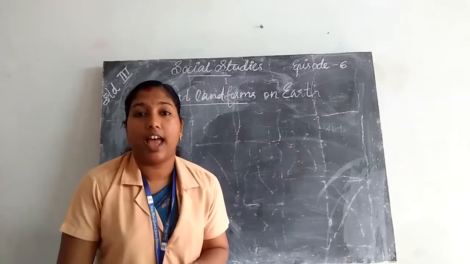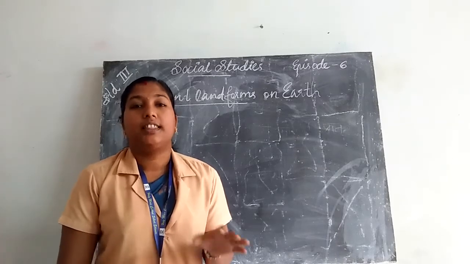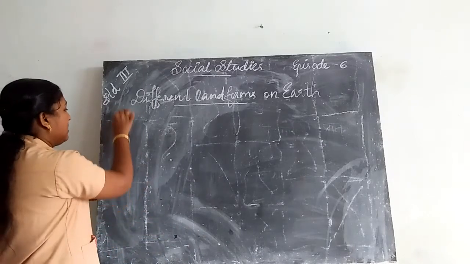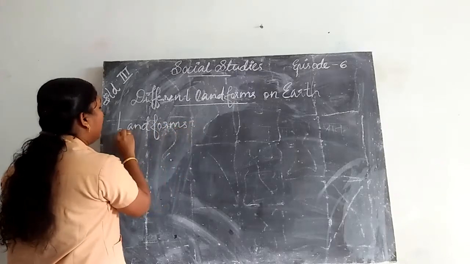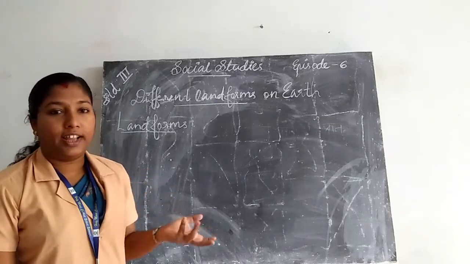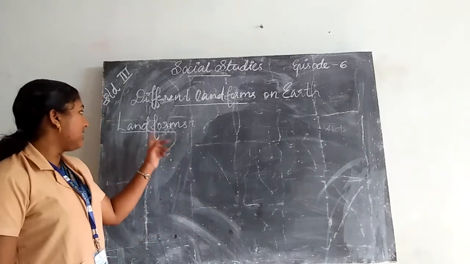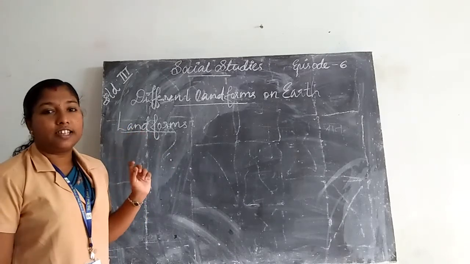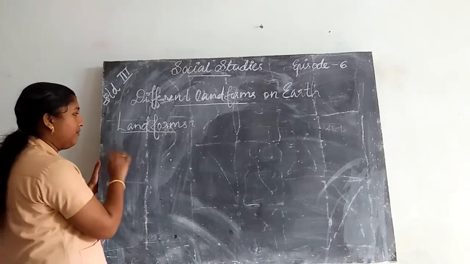Natural features like mountains, hills, valleys, peaks, etc. These natural features present on the Earth's land surface are called landforms.